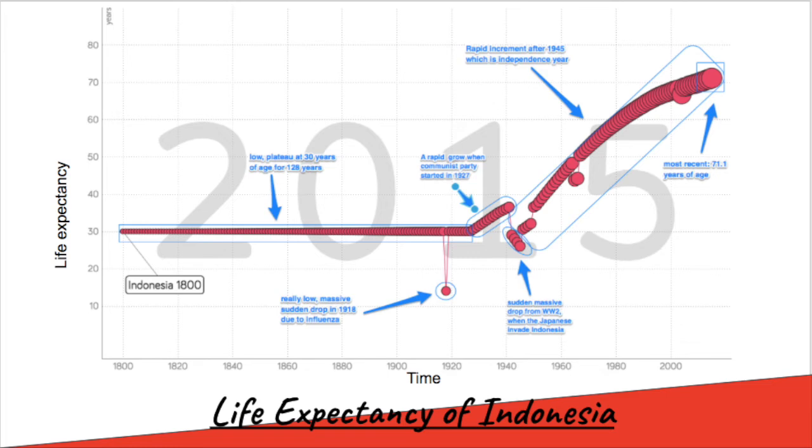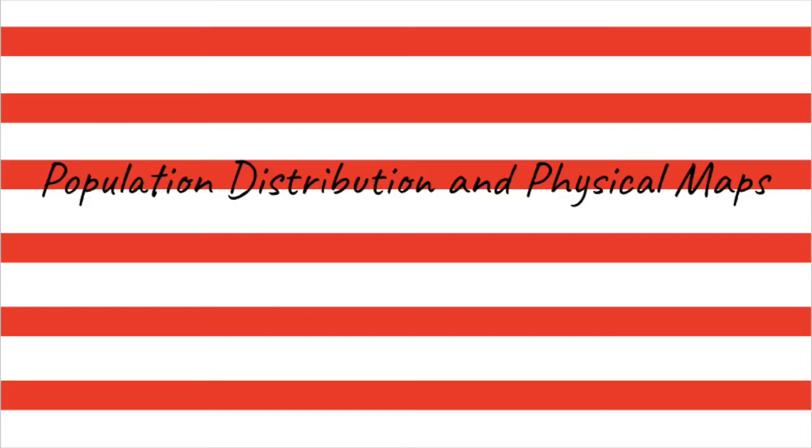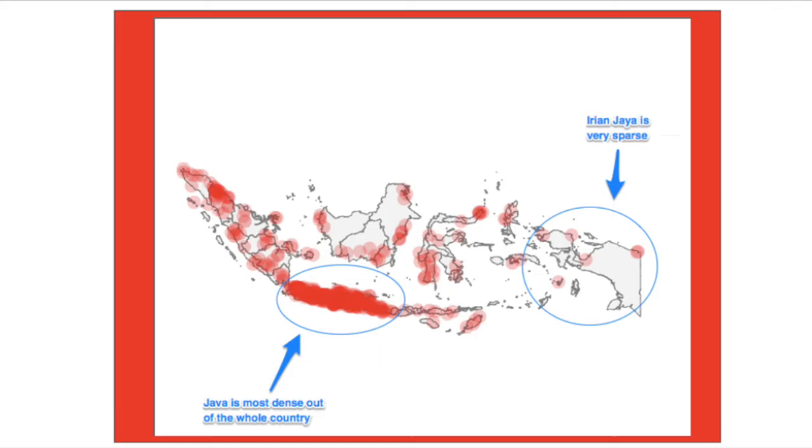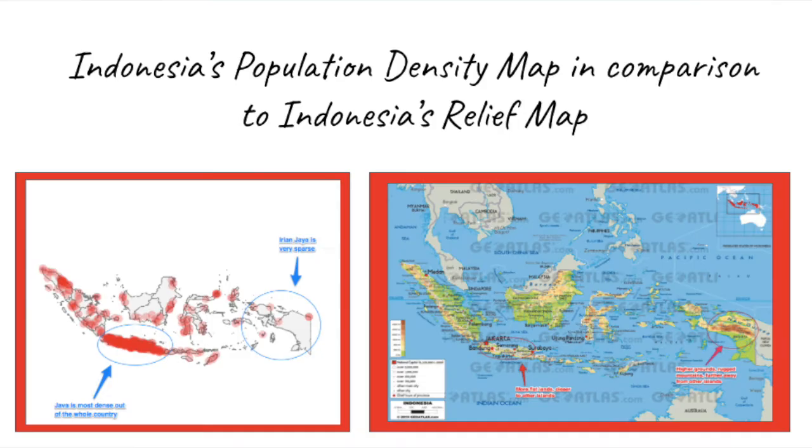Population distribution. Indonesia has a total population of 264,179,427, and with the 17,000 islands Indonesia has, the country's density is not too high. But West Java is known to be the most dense out of all Indonesia, since it is where the capital city is found and is most urban. While the east of Irian Jaya is least dense, as it is not as developed as the rest of Indonesia yet. But in total, Indonesia's density stands at 139 people per square kilometer.